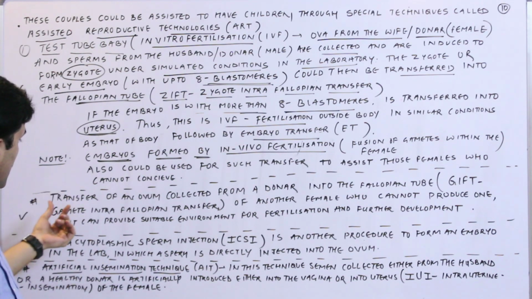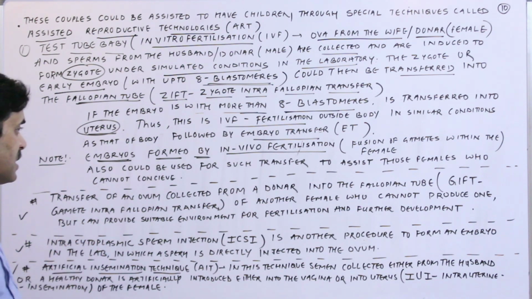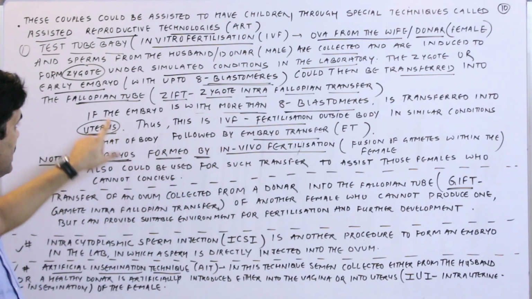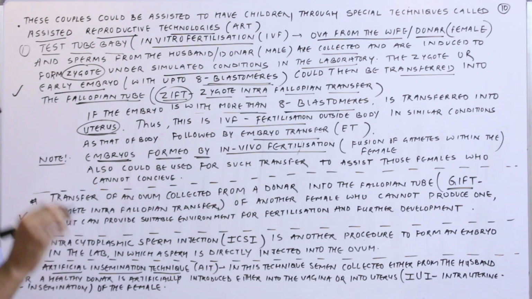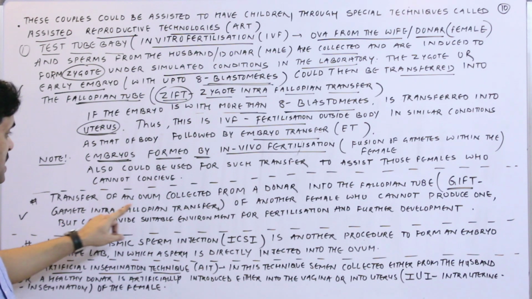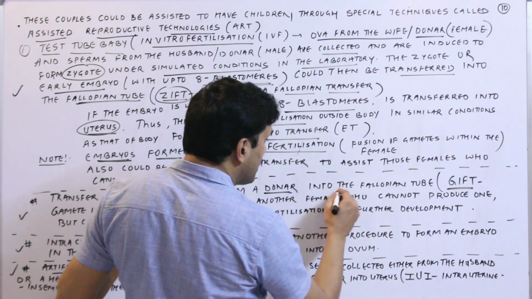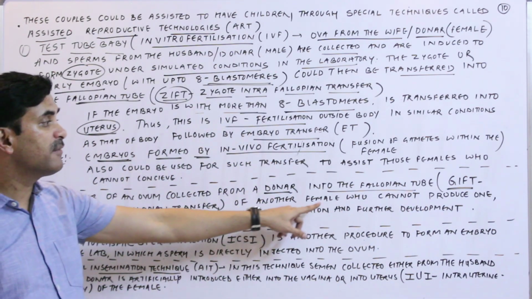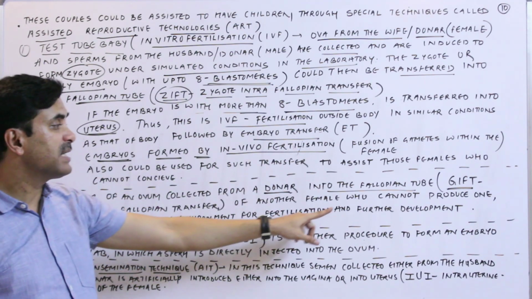Alright, so the next assisted reproductive technology is GIFT, G-I-F-T. Now here in GIFT, in the test tube baby, you have seen that the zygote was transferred in the fallopian tube. Here the zygote will not be transferred. Here the gamete will be transferred in the fallopian tube. So transfer of an ovum collected from a donor into the fallopian tube of another female who cannot produce one, but can provide a suitable environment for fertilization and further development.